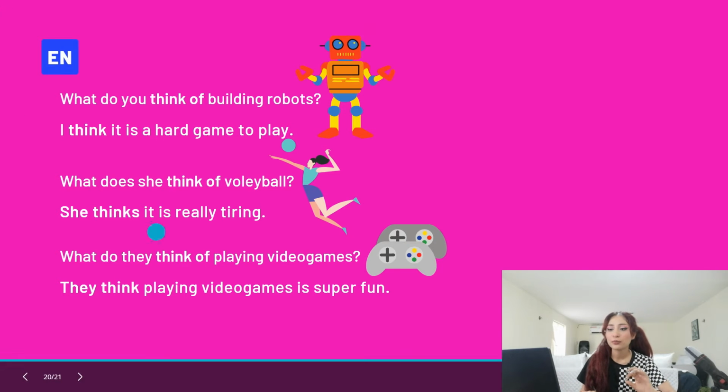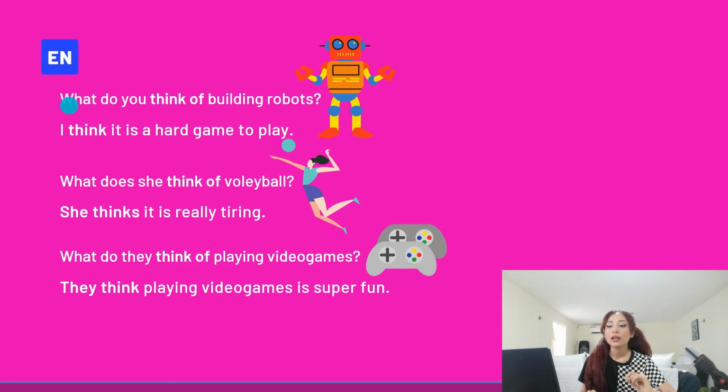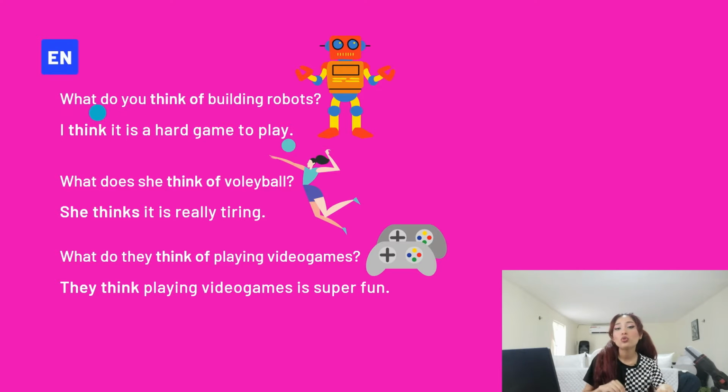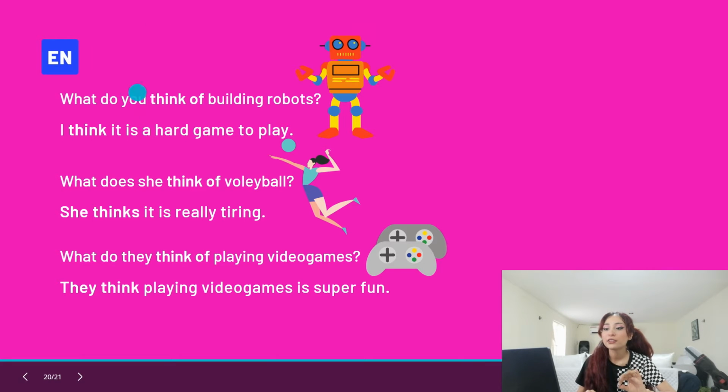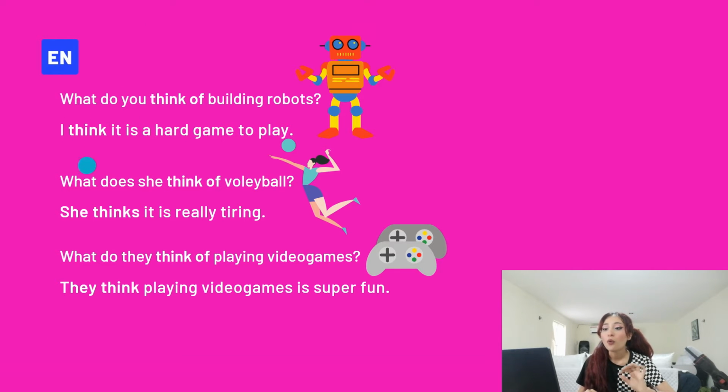Okay, so this is super simple. You always need to start your questions with what, and next you need to write do or does, depending on the subject. Remember that you only use does when the subject is she or he, or it. Then you have the subject, for example, what do you, what does she. So see the difference? The difference is the subject. If we have the subject you, you are going to use do as the auxiliary verb. But if we have the subject she, you are going to use does as the auxiliary verb.